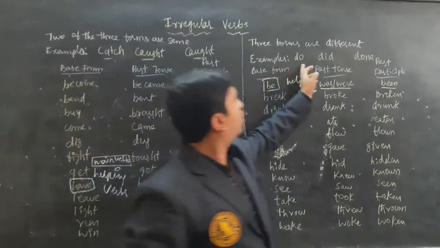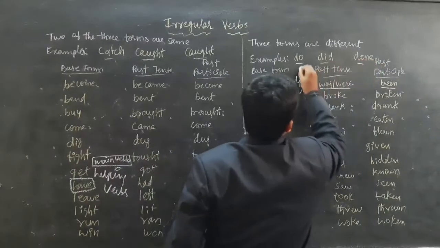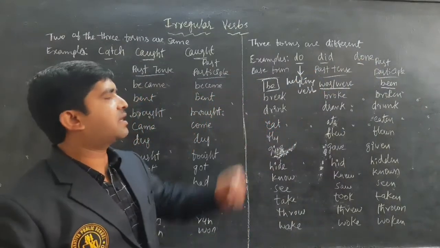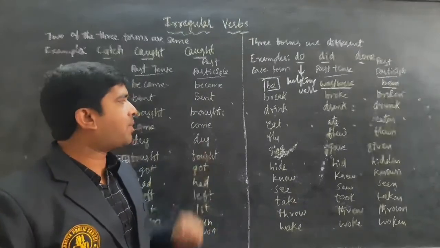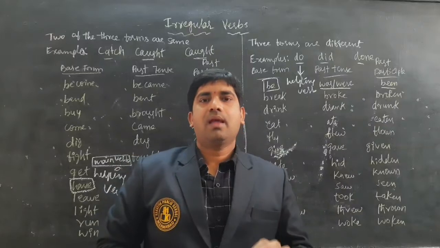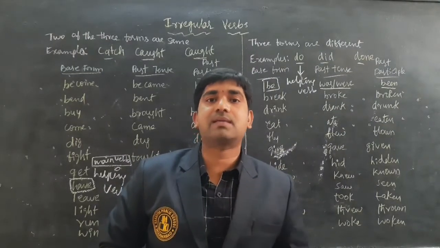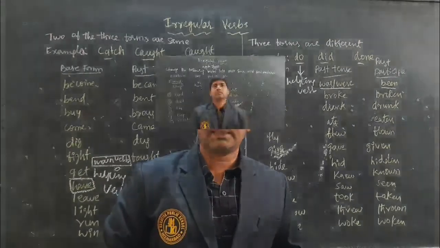Do, did, done. This do, did, done is also a helping verb. When they come individually, we treat them as main verbs. Remember all the irregular verbs, collect the list of verbs, memorize them and use them in your sentences.